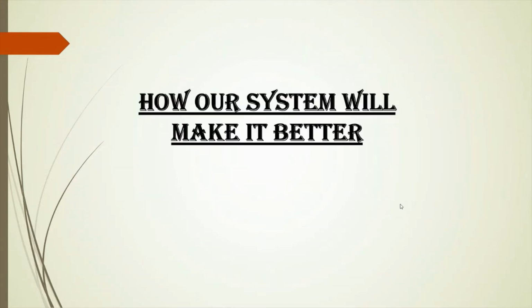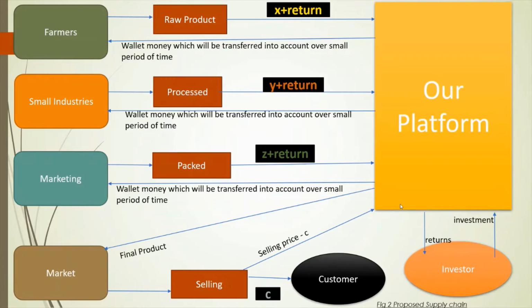Now how will our system make it better? Basically, we will buy the whole crop from the farmers and provide some token to the farmer, which they can encash anytime. Then we will hire small scale industries to convert the crop to the final product. They don't need to buy the whole crop for converting it to the product. They will get their pay once they convert the product, and then we will sell it to the market.